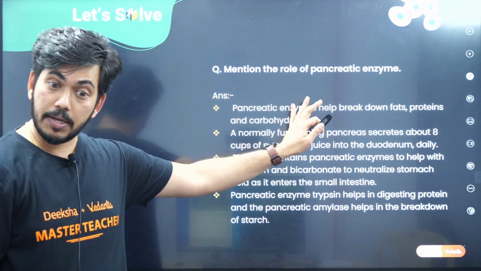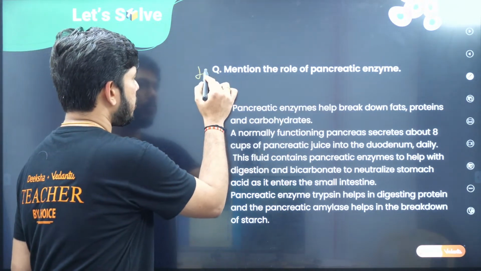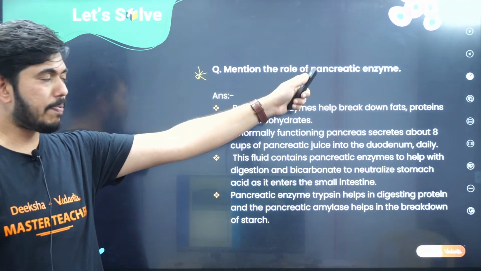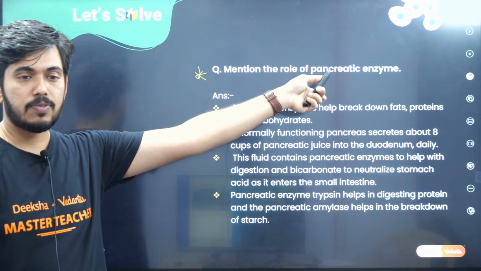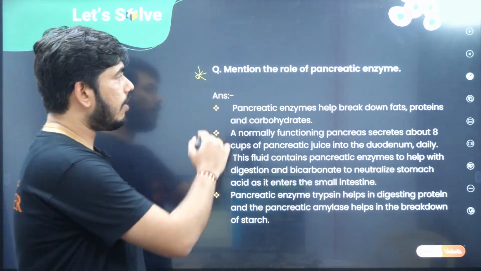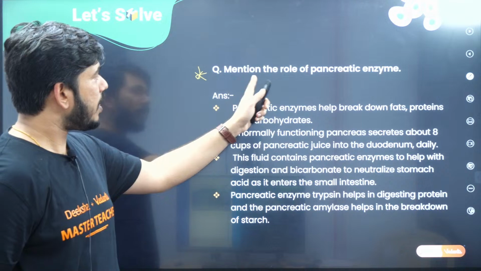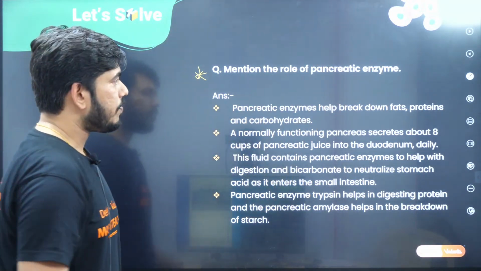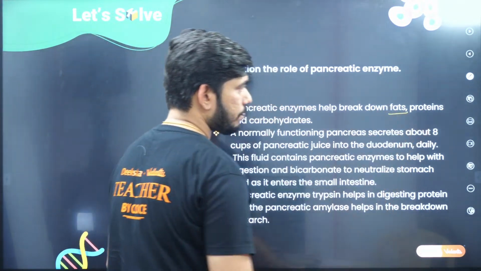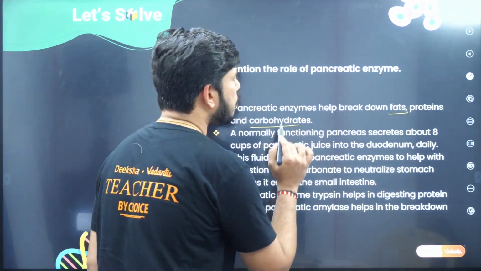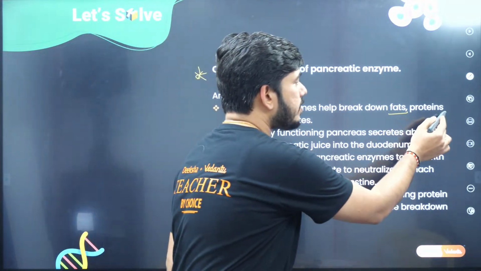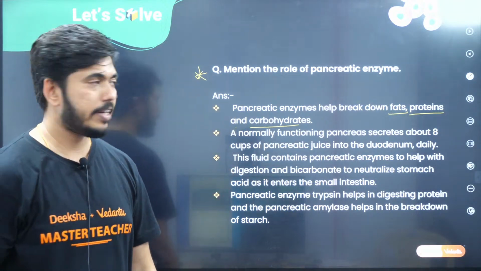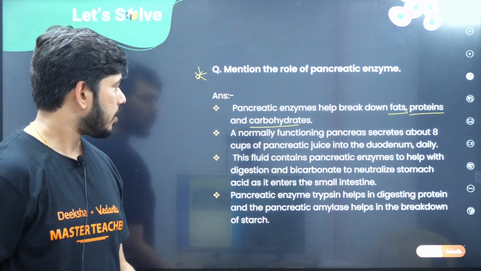Now this is again an important question. You are supposed to remember about this. Already I said the pancreas is known as both an endocrine as well as an exocrine gland. So here they have directly asked, mention the role of the pancreatic enzyme. The pancreatic enzyme helps in the breakdown of fats, proteins and carbohydrates, right? It is required for the breakdown of the fats, proteins as well as carbohydrates.